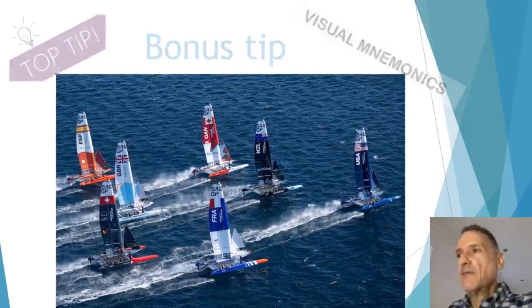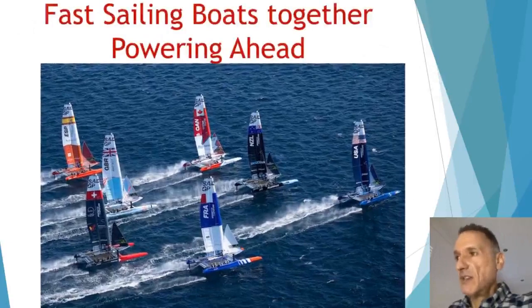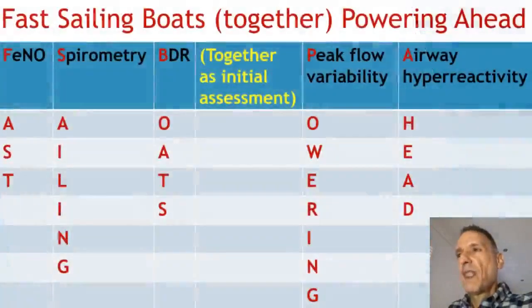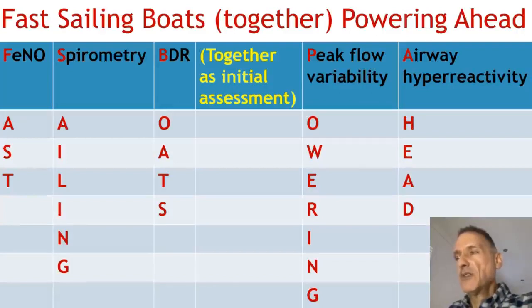It could be something like "Fast sailing boats together, powering ahead," or fractional exhaled nitric oxide, F for fast, spirometry, S for sailing, bronchodilator reversibility, B for boats, and we do those tests together. Then peak flow variability, P for pushing, and then airway hyperreactivity, A for ahead.